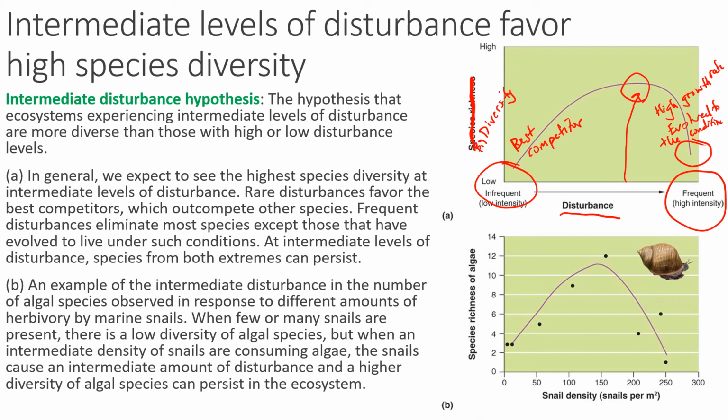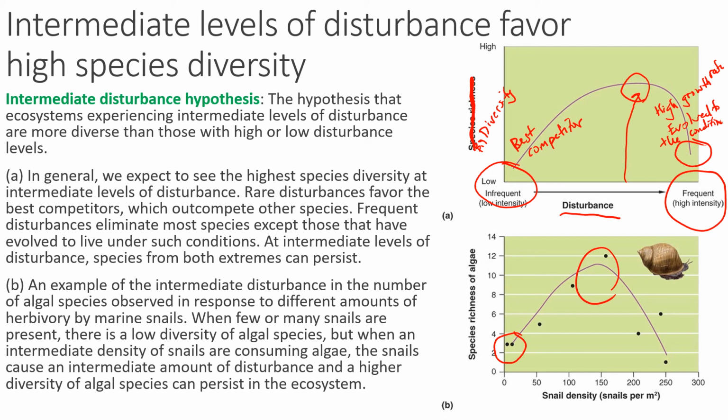Okay, so when there are few or many snails, notice that the biodiversity is very low within the algae species. But when there is an intermediate amount of snails, and the snails eat the algae, right? Intermediate level. This causes the diversity to be very high. Different types of algae exist at the medium level of snails. So again, few snails means that a lot of the best of the algae would out reproduce the ones that are not very good, the best competitor.